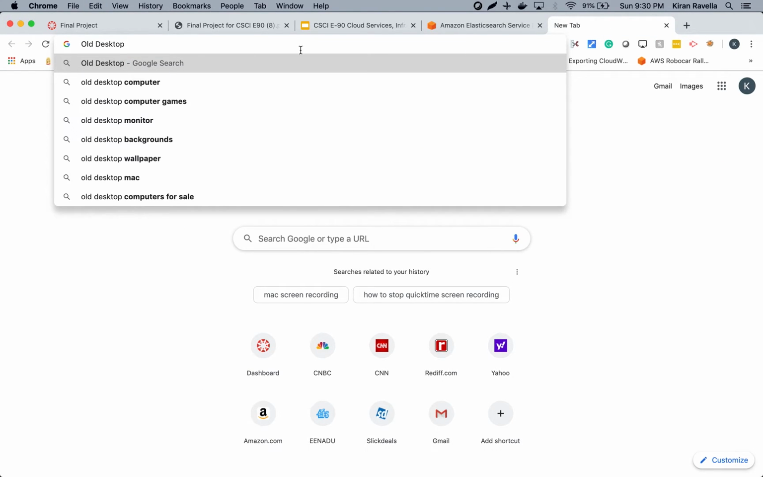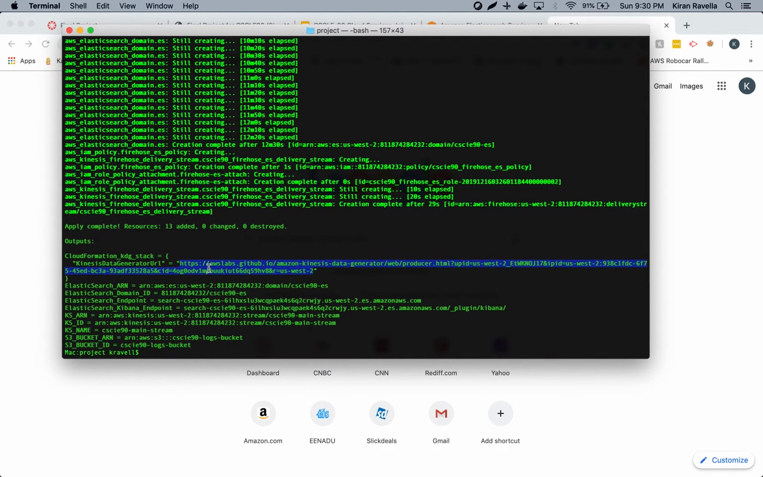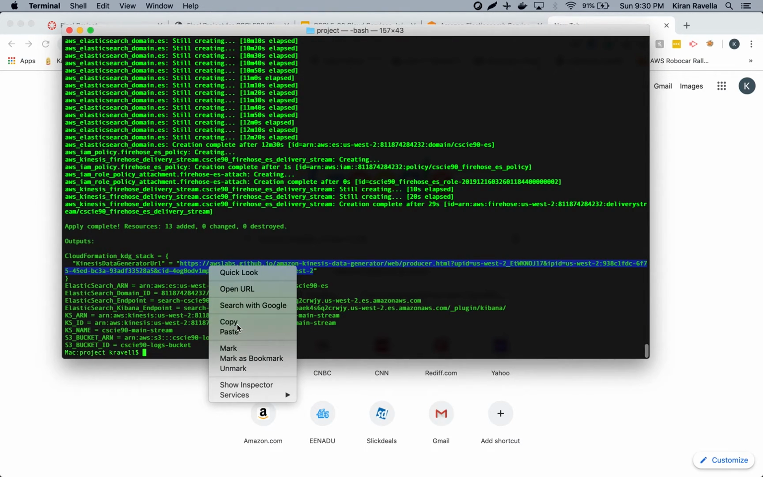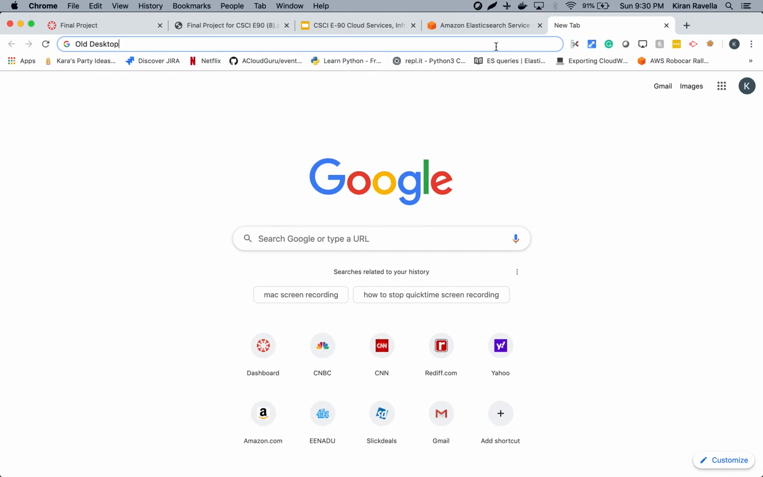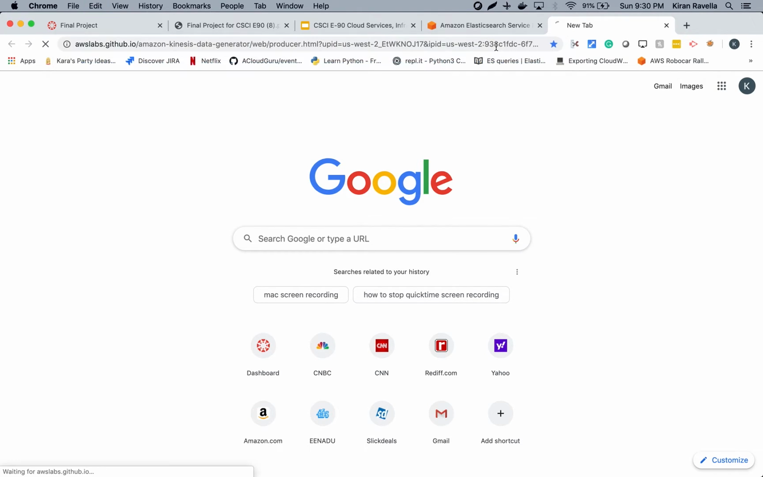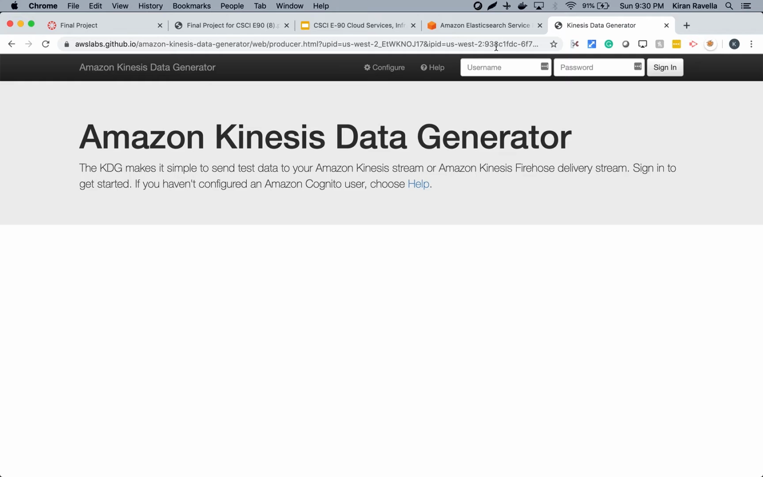All right, copied the link and opening it up in the web page. So this is the Kinesis data generator web interface hosted by AWS Labs. As part of the Terraform scripts, we created a Cognito user pool and a user. The username is CSCIE 90, and the password is "password" with a 0 instead of the letter O.